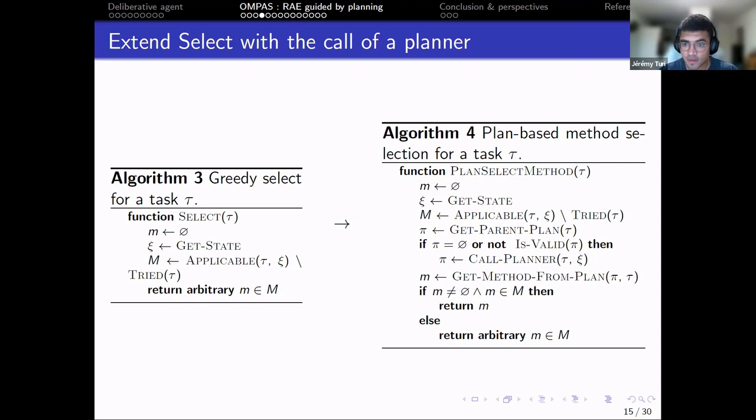So the select method will first look if there is an already generated plan for the task. If there is not, it will call the planner again. And in any case, it will check in the plan what is the method that will be selected by the planner to refine the task. If there is a valid plan returned by the planner in the allocated time, we can use this method to refine the task. Otherwise, we resort to the set of applicable methods that has been generated and select an arbitrary one.